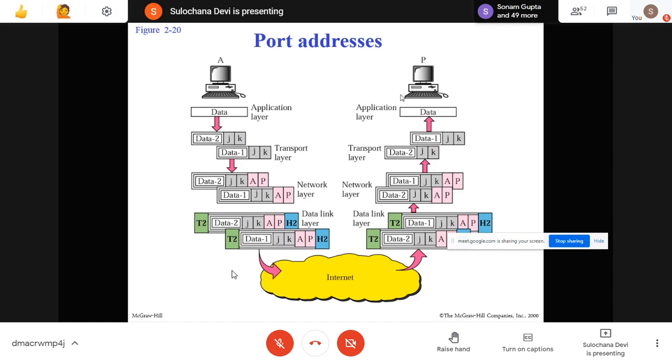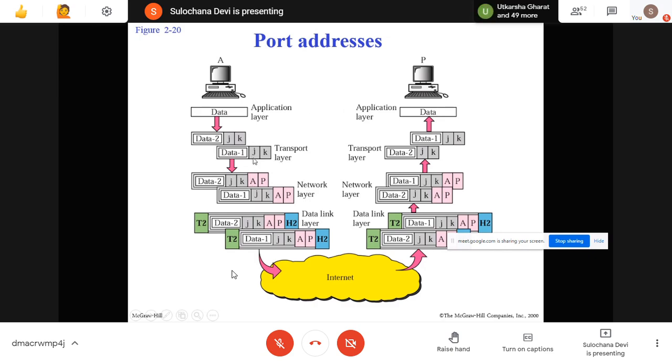Okay, so this client process running on the sender's machine will put the port number of the sender and the port number of the server process running on the server machine. So J is the source port number of the client process running on this machine A, and K is the destination port number of a server process running on a machine P. Now this data is given to the network layer.